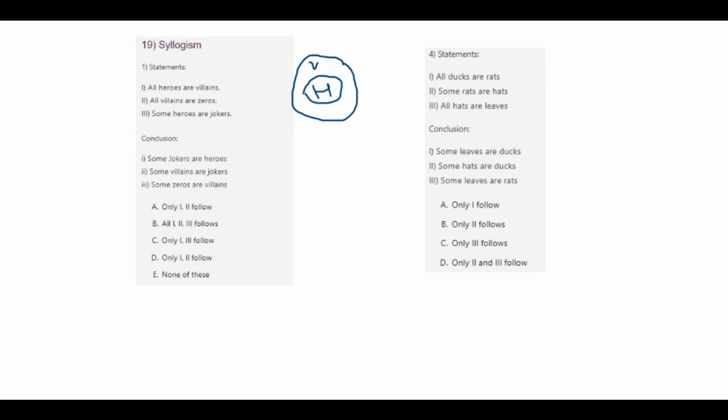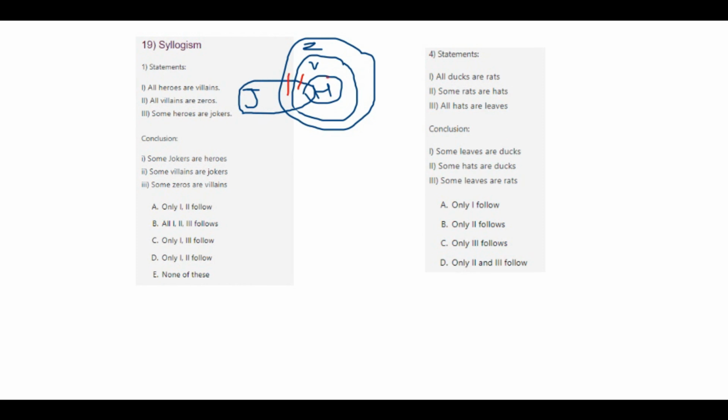All villains are zeros, so all of the villains here are zeros. And some heroes are jokers, so I have a separate portion, only some heroes are jokers. When some heroes are jokers, they are related to villains and to zeros.